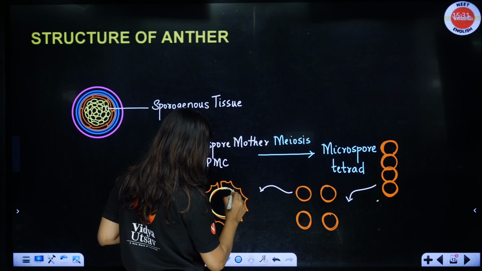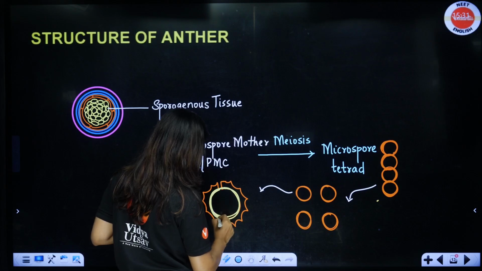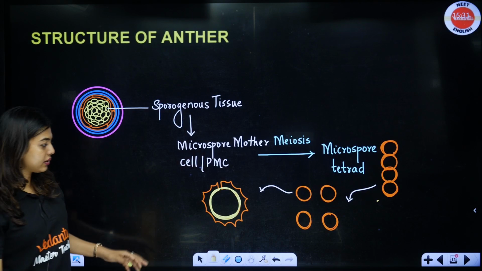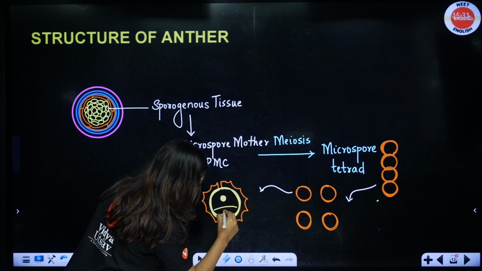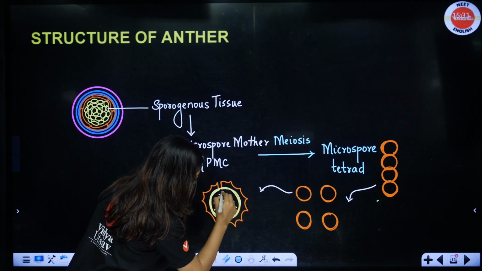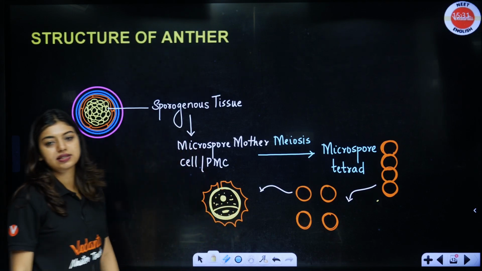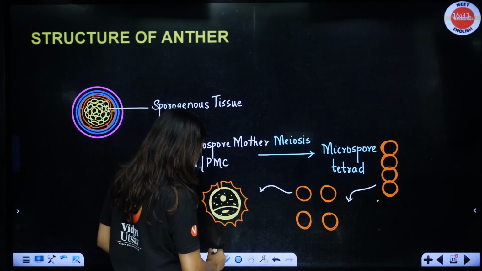It might look like a sun, but trust the process. Like this, intine and exine, and they will have two cells, one vegetative cell and one generative cell. Done, all of you. So this is your pollen, and each of them will become a pollen grain.